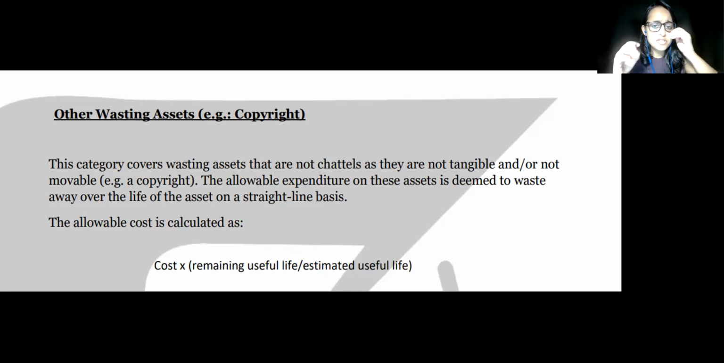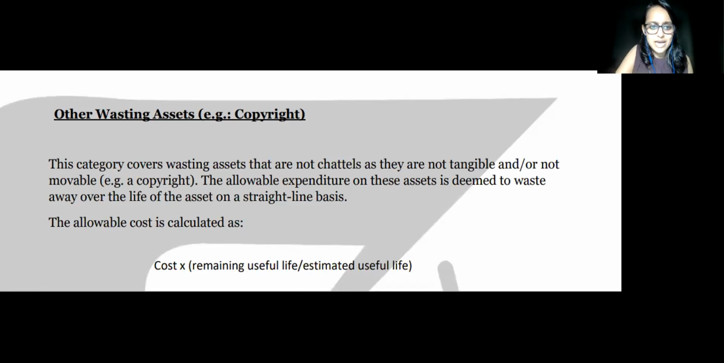Let me tell you something about this chapter. One skill you need is identifying. It is very easy for you to calculate this. You will all know the formulas, but the thing is, you should identify when you see the question: oh, this is a chattel, oh, this is a wasting chattel, oh, this is another wasting asset. You should be able to identify that.